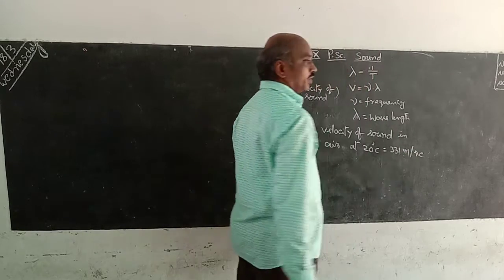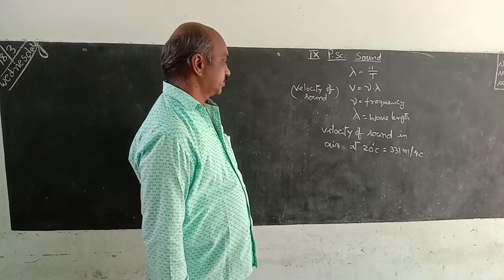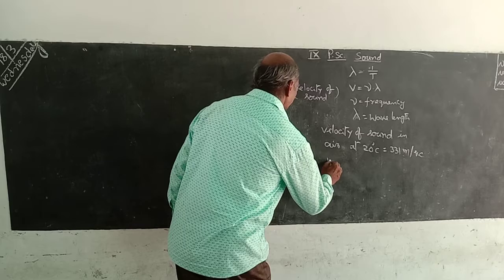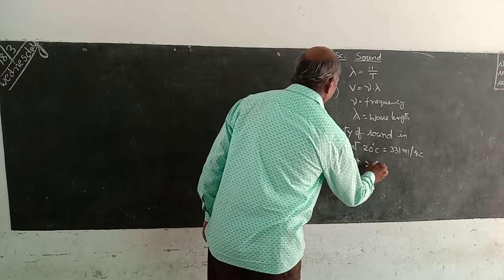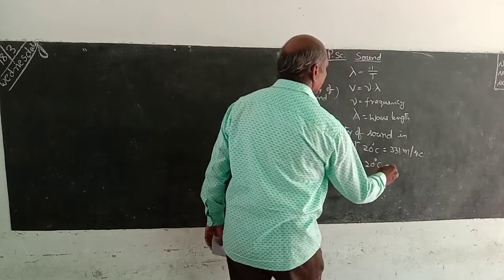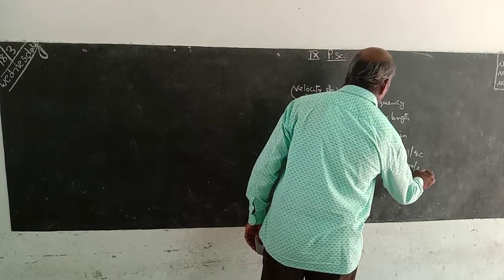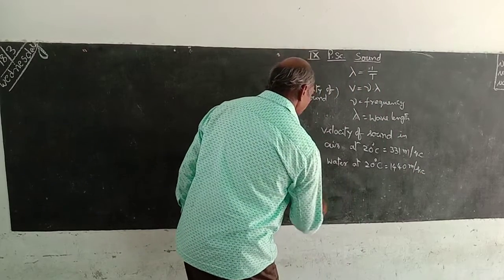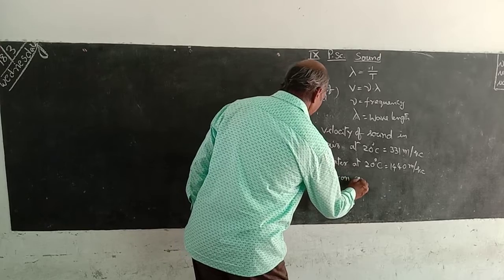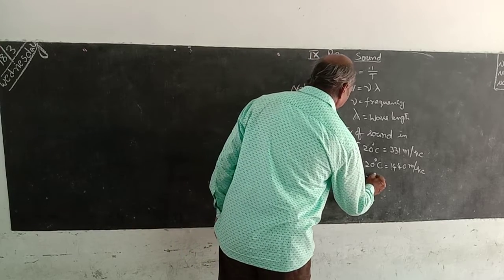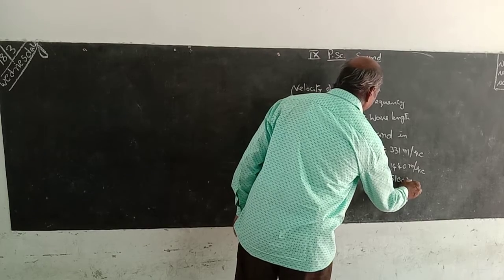Suppose in water, at 20 degrees centigrade, it is 1440 meters per second. Suppose in iron, also at 20 degrees centigrade, it is 5100 meters per second.